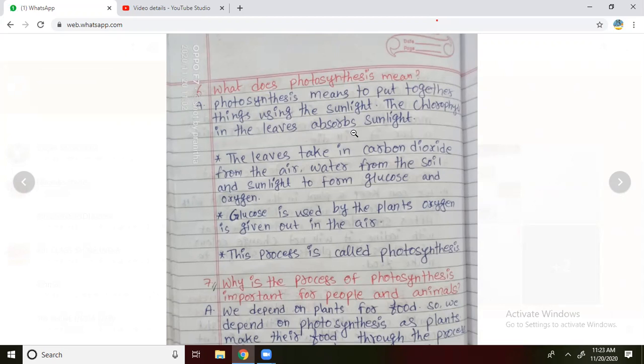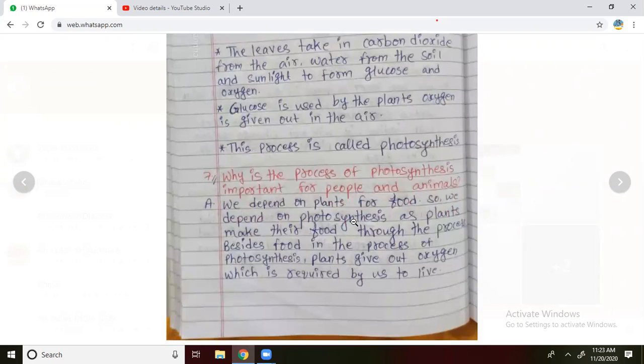Right. Now we are going to discuss the seventh question. Why is the process of photosynthesis important for people and animals? Why is photosynthesis important? We depend on plants. Mostly human beings and animals depend on plants, because plants give us food, shelter, everything. So photosynthesis is important. If photosynthesis stops, food will also stop. That's what is important.